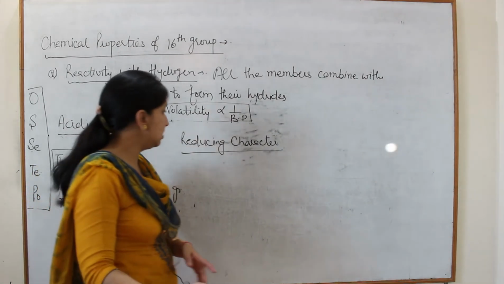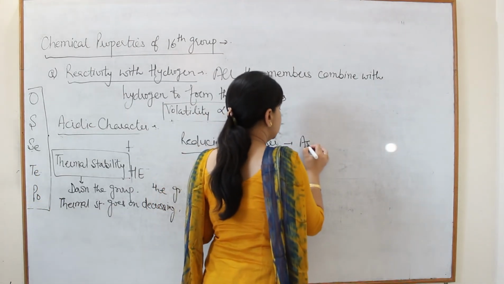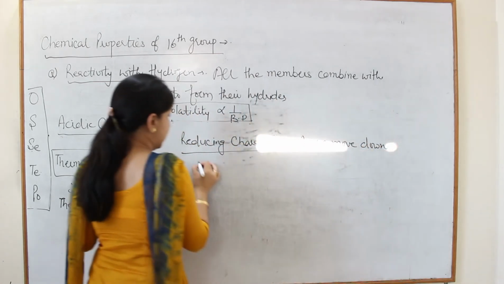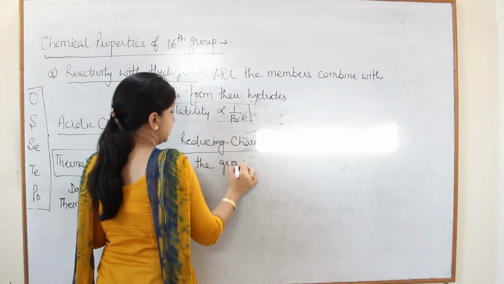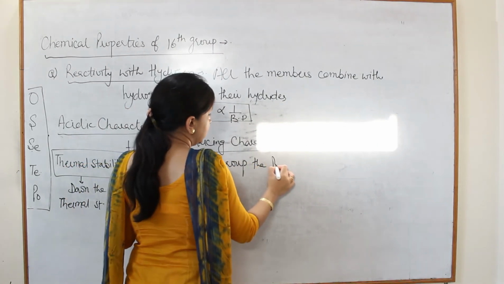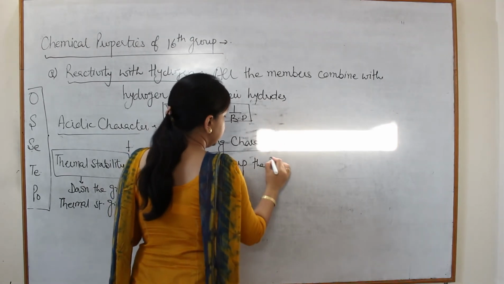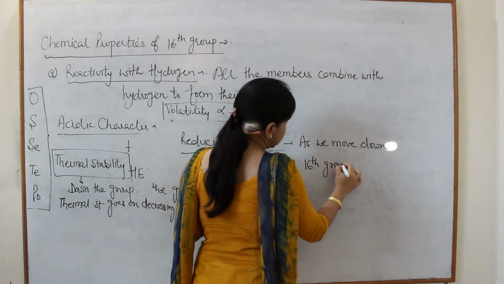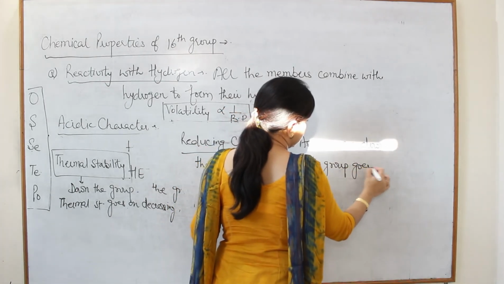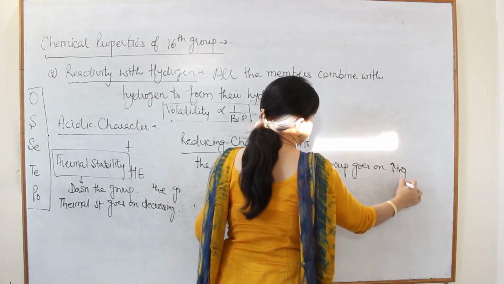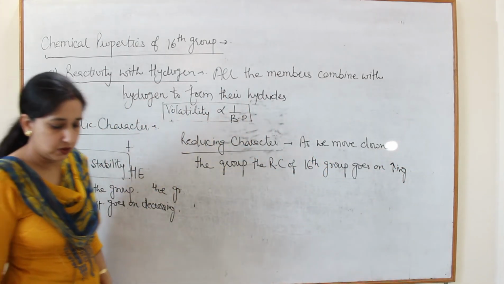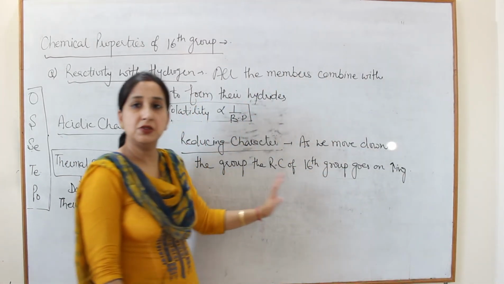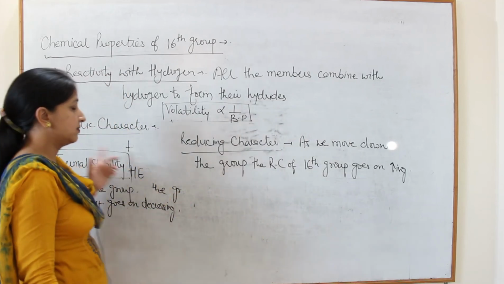As we move down the group, the reducing character of the 16th group hydrides goes on increasing. So why does the reducing character go on increasing?